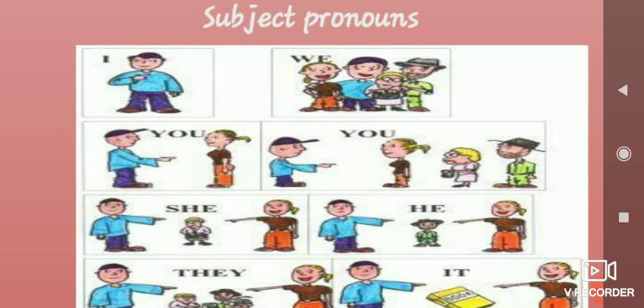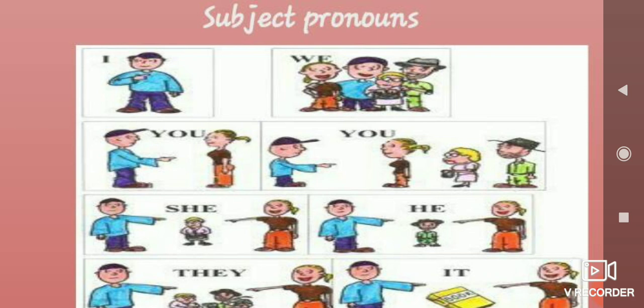Assume in this picture, you can easily identify the blue color shirt, right? That person, assume his name is Jim. Jim wants to convey something about himself. If Jim wants to speak about himself, instead of using Jim, he can use the pronoun I: I can sing well, I can read well, I can write well. And if Jim is along with his friends, how can we say it?